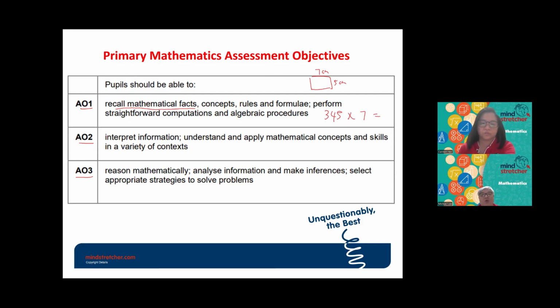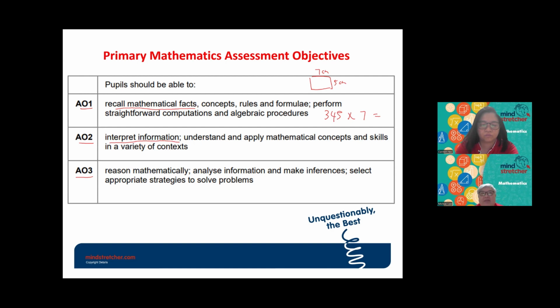Then for AO2, most of the word problems that you all find in the maths workbook will belong to the AO2 kind of questions. Over here you can see they mention interpret information.